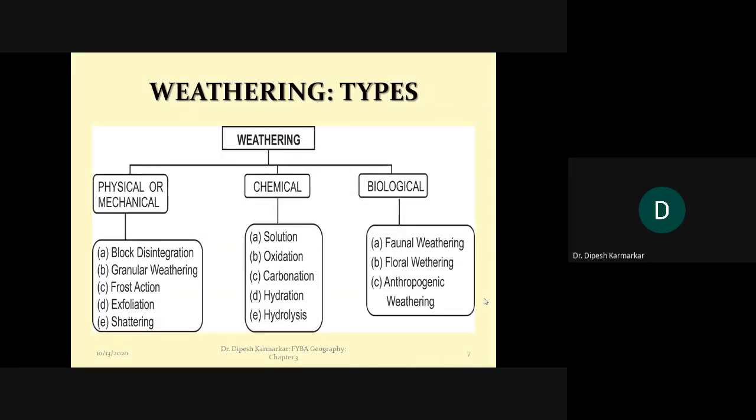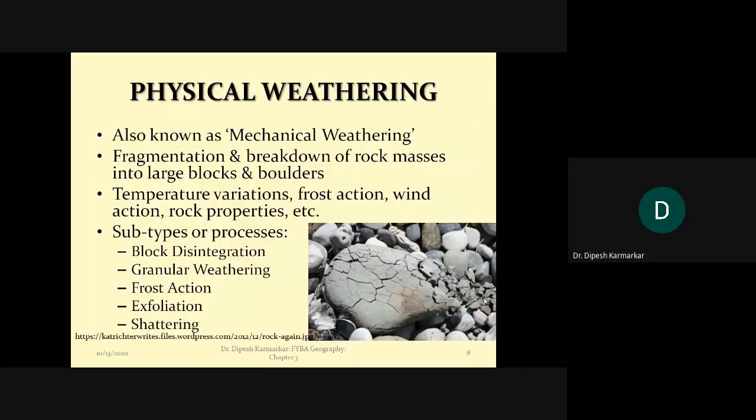Then we also mentioned that physical weathering particularly occurs due to temperature variations, frost action, wind action, etc. And I have also told you that physical weathering is also called mechanical weathering.